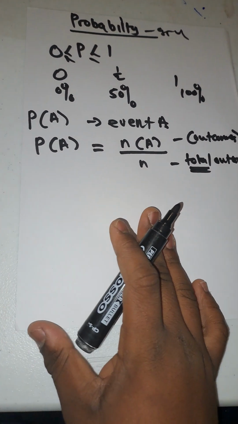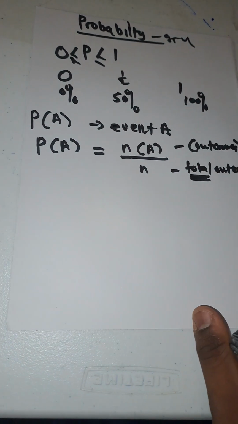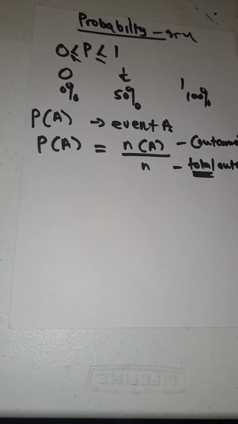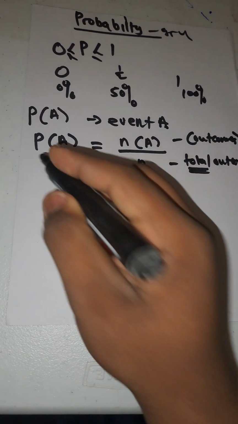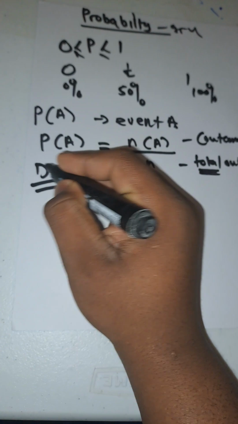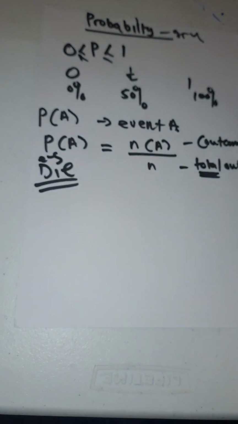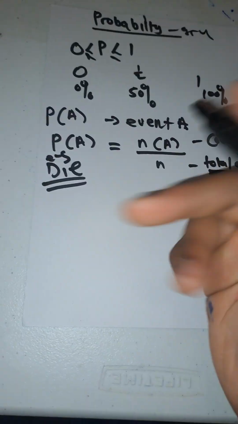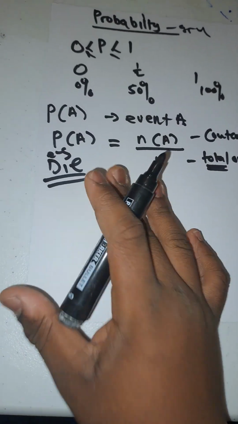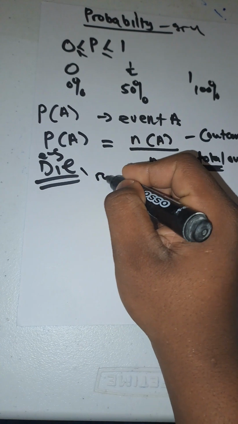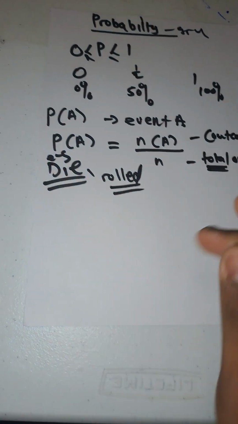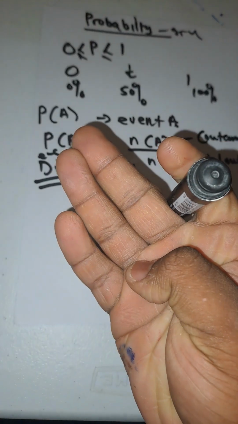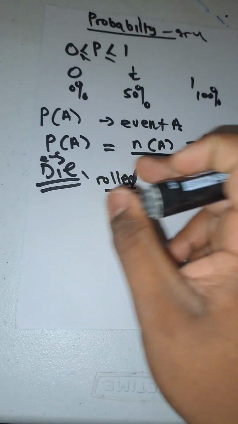So for example, one, a die is rolled. Not a dice, a die is rolled. It has 1, 2, and what, 6. So now, if a die is rolled, what is the probability that the die lands on the number 4? I'm to know that the die has numbers 1 to 6.